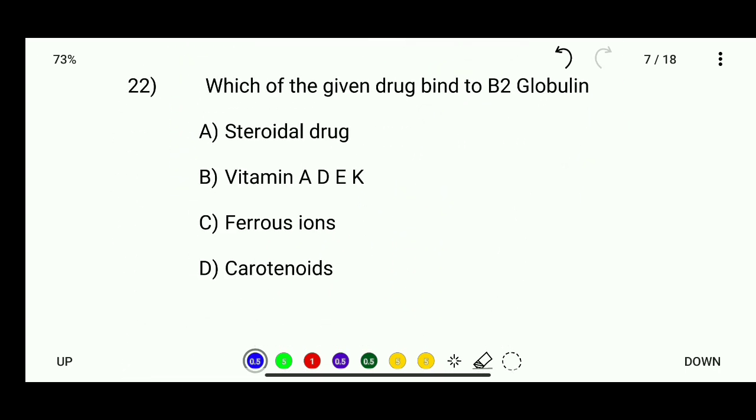Question number 22. Which of the given drugs bind to beta 2 globulin? Options are steroidal drug, vitamin A, D, E, K, and ferrous ions and carotenoids. So here the correct answer for question number 22 is carotenoids, which bind to beta 2 globulin.